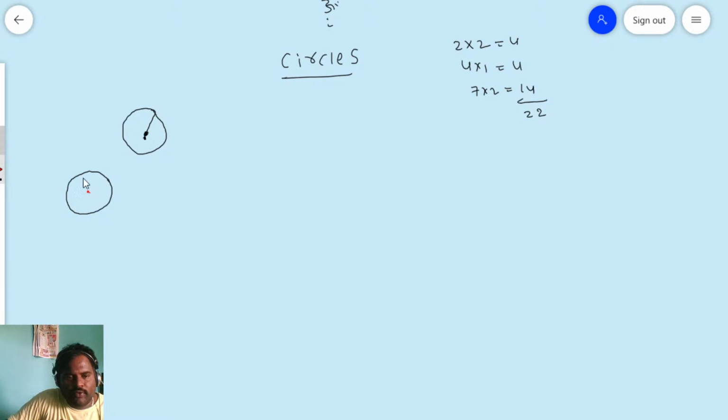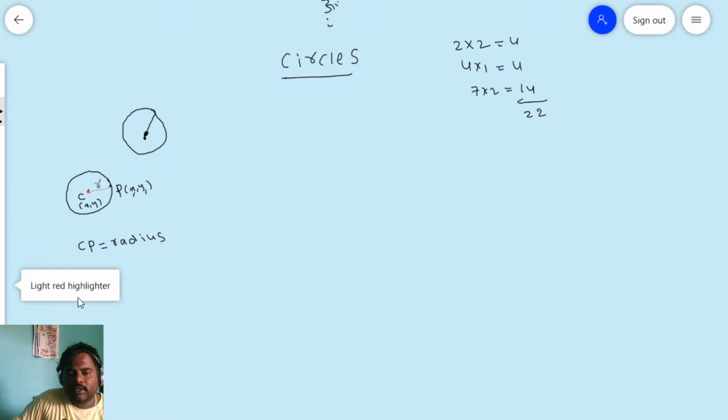The distance from the center to the circle is called the radius. We denote the radius with a small r. We denote the center with C, and a point on the circle with P, P of x comma y. Say the center is x comma y, and the point on the circle is x1 comma y1, P of x1 comma y1. Then CP is called the radius of the circle.